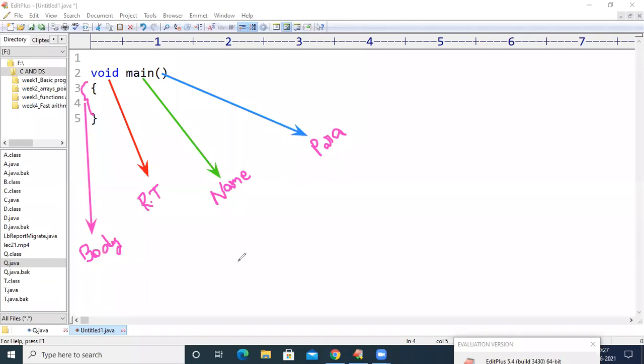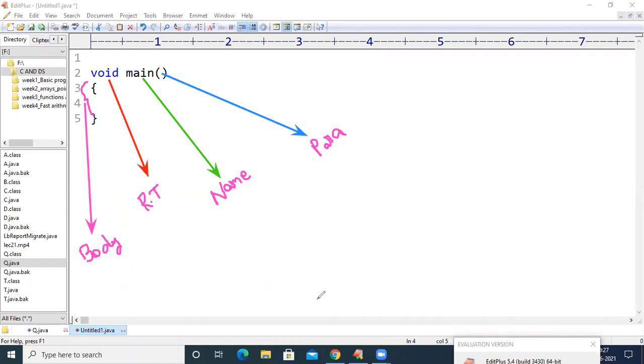These are the 4 parts of any function in any programming language, be it C, C++, Java, Python or any other. So the 4 parts are return type, name, parameters, and body of the function.